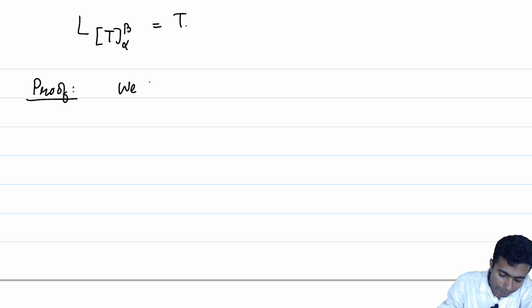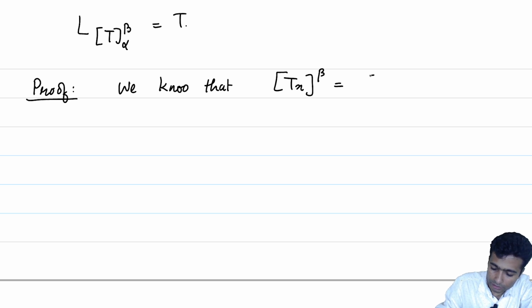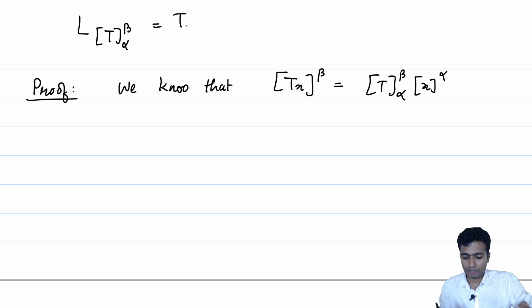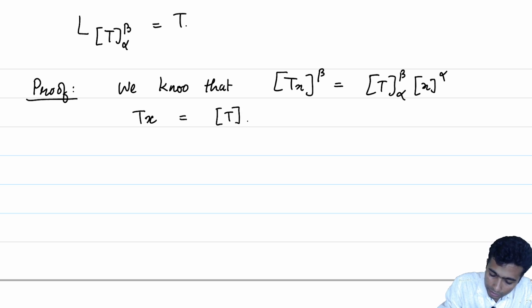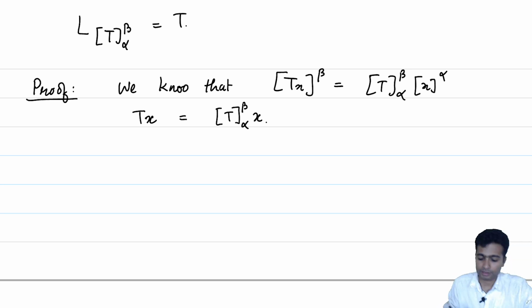We know that Tx beta, this vector, is T alpha beta times x alpha, by the very definition of a matrix associated to T. But we just observed earlier that Tx beta is nothing but the coordinate, the column vector representation of Tx, and this right hand side is nothing but T alpha beta times x.